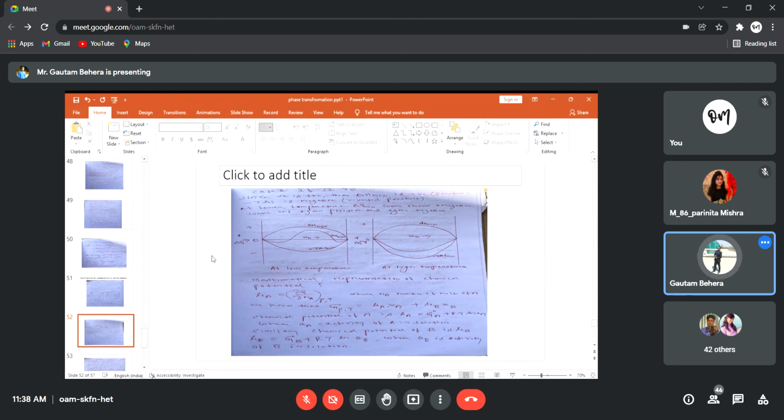If you want to draw a plot between delta G of the regular solution versus composition, you need to take the positive half and the negative half also, both positive and negative, and this is 0, right? So delta H mix will be positive, and it will be a parabola. This is the curve for delta H mix. Why? Because omega is greater than 0. Omega is positive means the interaction parameter is positive, so delta H mix will be a positive parabola.